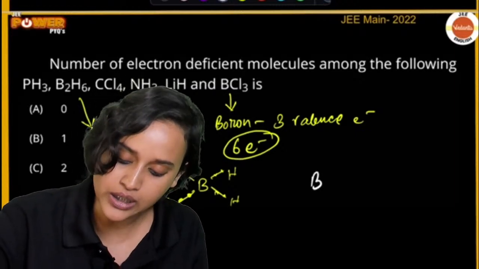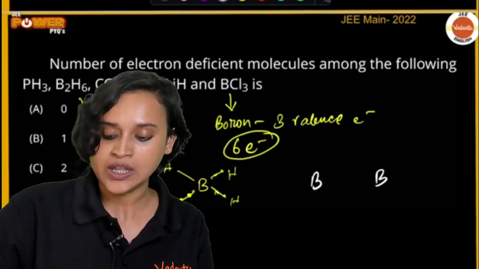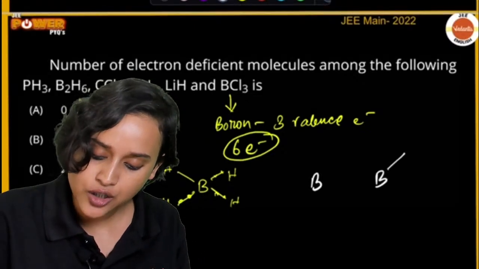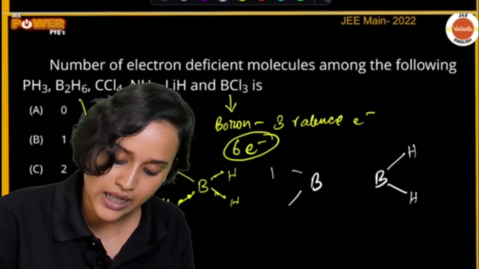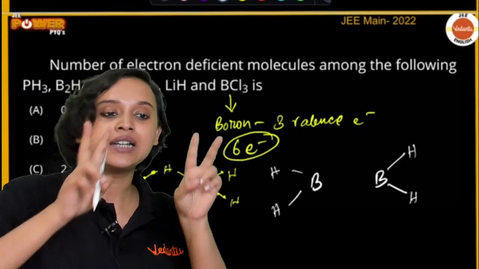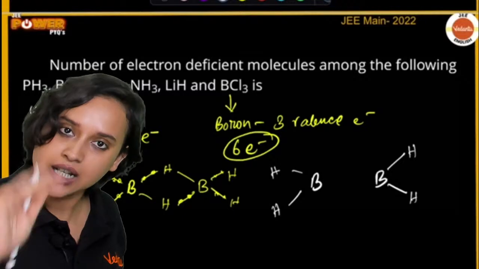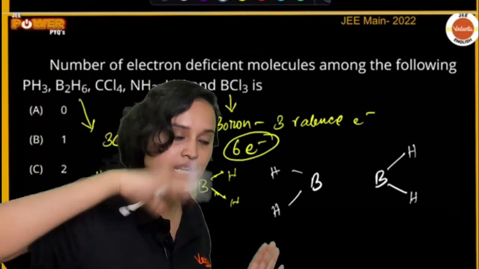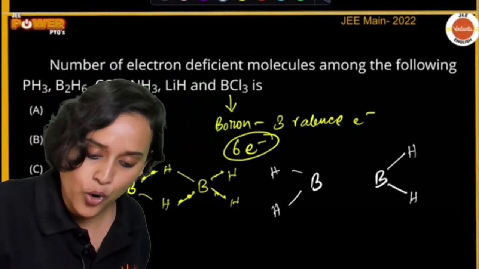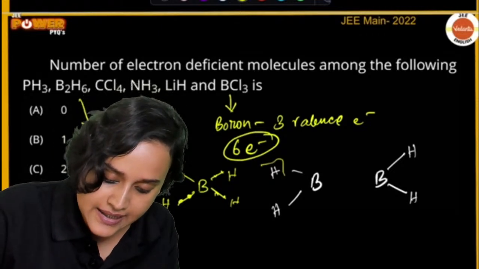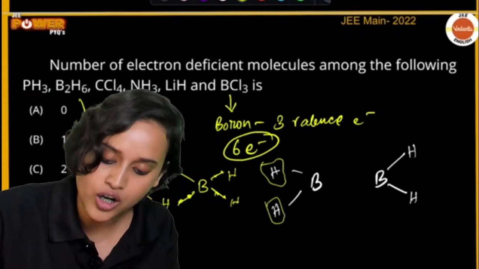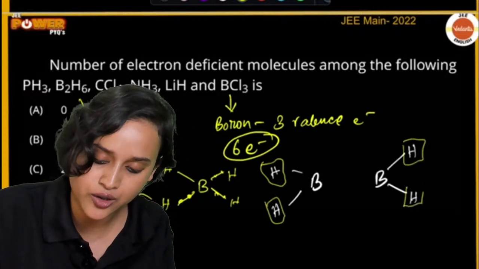You see boron and boron here. Now boron will give 2 electrons here, and it will form terminal bonds. These are what? Terminal. Terminal, you understand? Terminal are at the end. Both this and this are called terminal hydrogen.